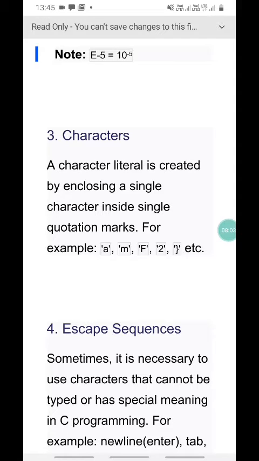These are the literals. A literal is the rule for how to declare your variable in a proper manner, and how to give values to the variable for which data type is suited.